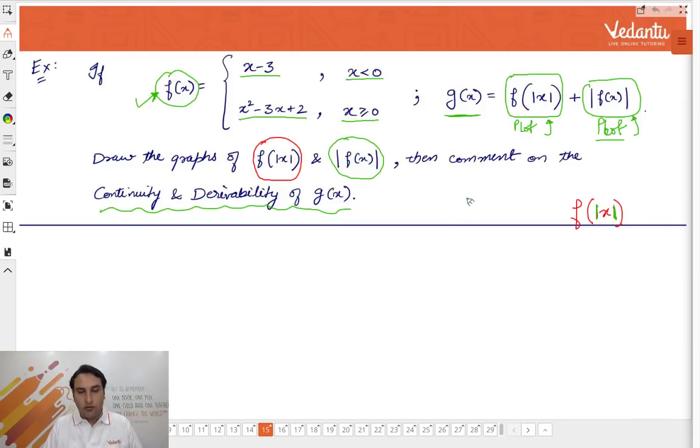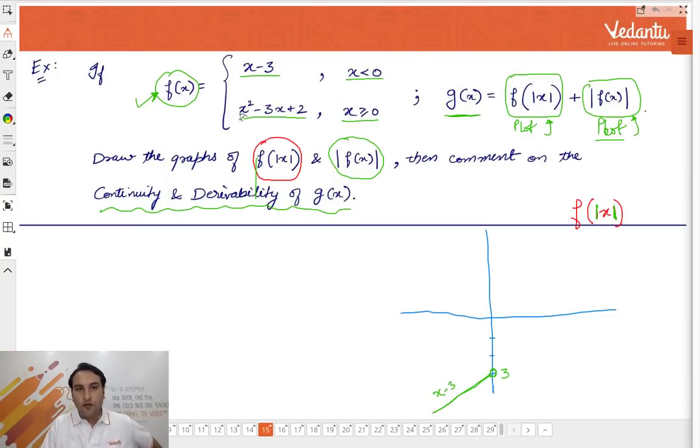Clear? Everyone do it. Plot the graph of x minus 3. The ones who have done, you can keep moving forward. Others, I am explaining. The graph of x minus 3 for x less than 0, how will it look? 1, 2, 3. This is the graph of x minus 3, right? Like y equal to mx plus c. Slope is 1 and the y-intercept is 3. But it will be open here at 0. Open means this. So this is the graph, right?